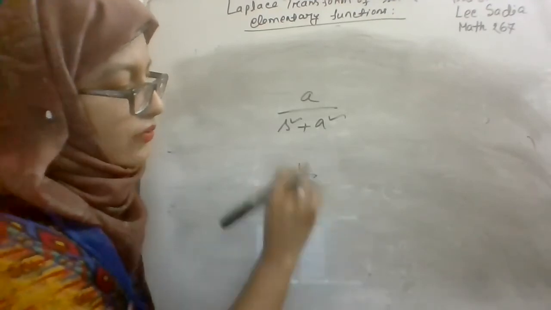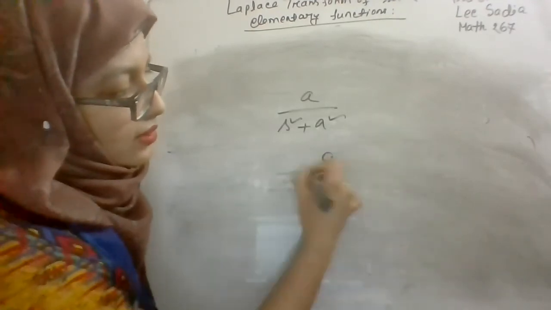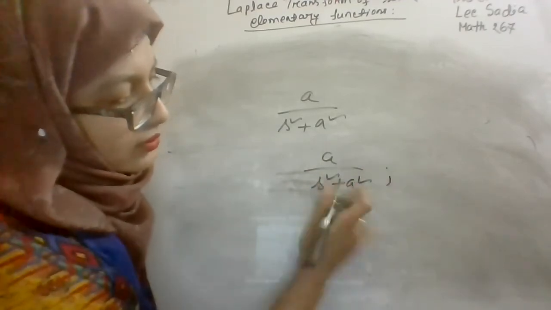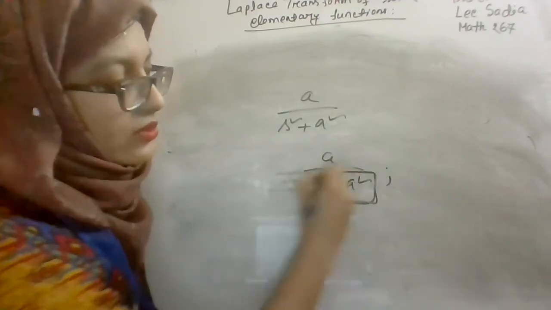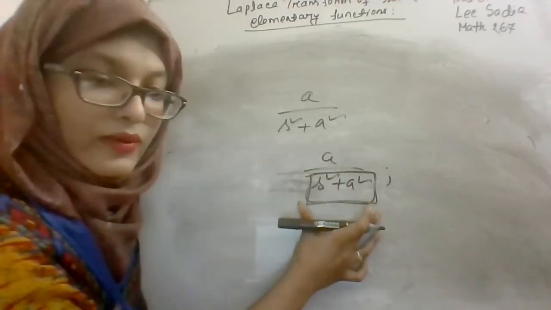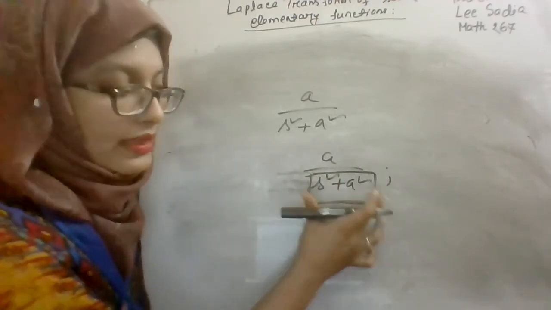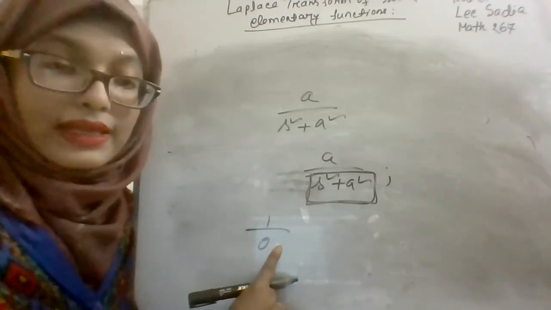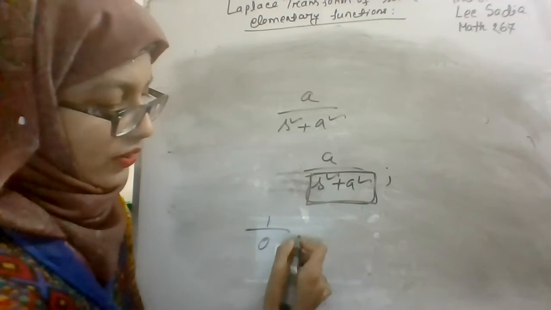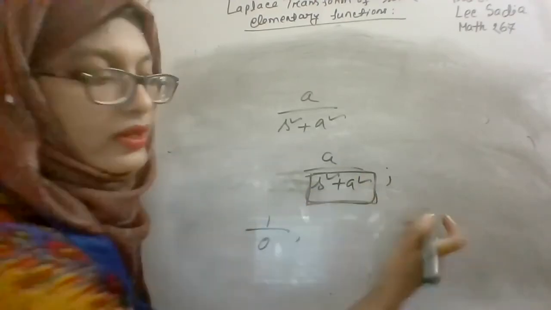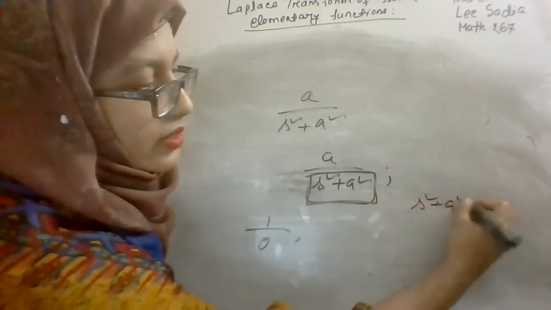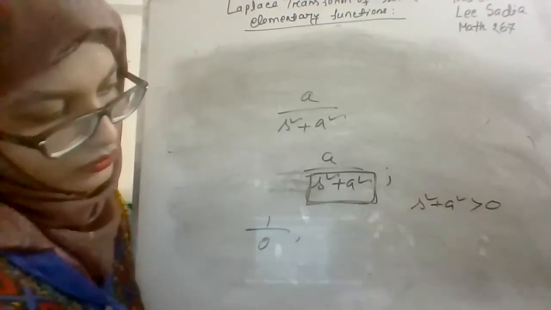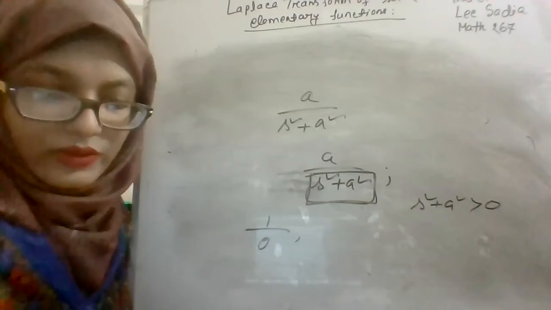But if this term, your denominator, is 0, then it will be infinite, right? We know 1 by 0 is infinite. So your denominator s square plus a square will be greater than 0, right? So the condition will be s and a greater than 0, probably.